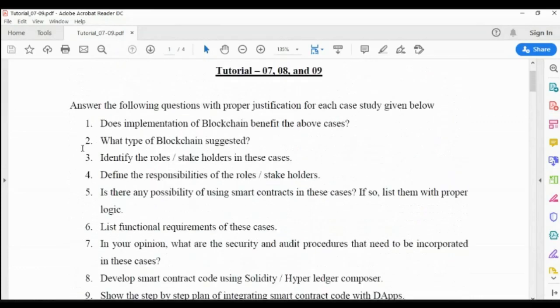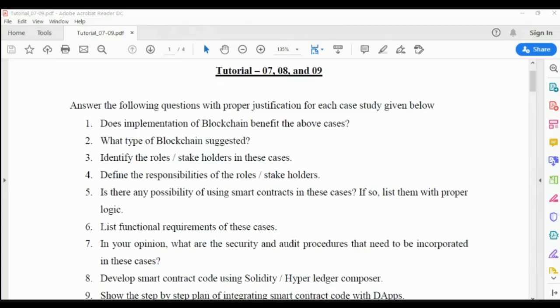So the first question is, does implementation of blockchain benefit the above cases? Above cases means here the below cases. You can make note of this. What type of blockchain is suggested? Identify the roles or stakeholders in these cases. So you can take case one by one, and answer these questions.